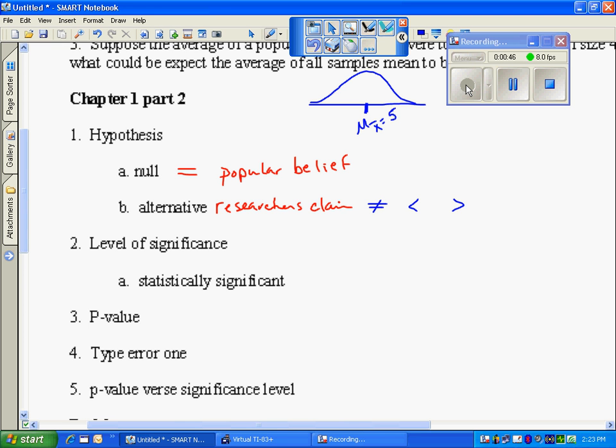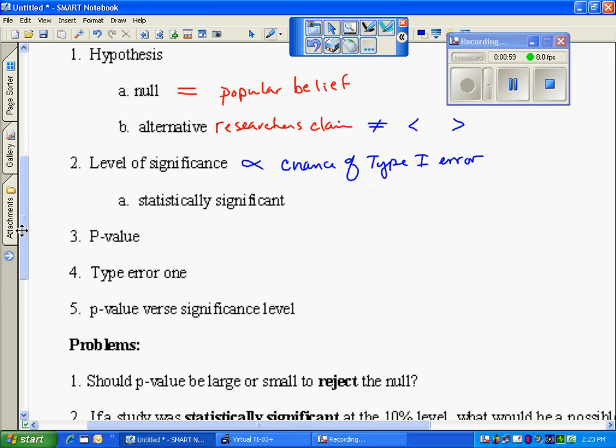The level of significance is alpha, and it's the chance of a type 1 error. Because the level of significance is the level at which I'm going to reject. So if I'm looking at a continuum, and this is alpha, my level of significance, if I am on this side, I am going to accept the null, and if I'm on this side, I'm going to reject. So this is my cutoff, my level at which I am going to reject. Because I'm rejecting, I could possibly have made a type 1 error.